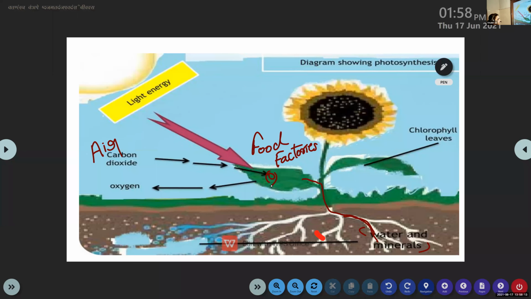Now again, the leaf also needs the presence of light energy. That is, the energy that comes from the sun, the sunlight.